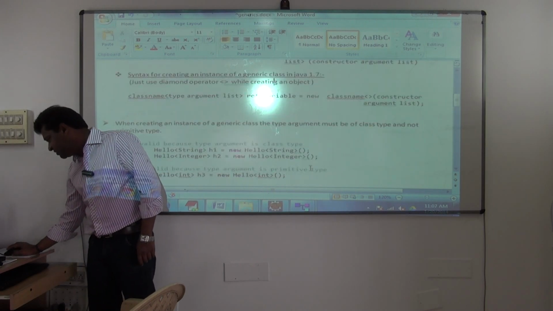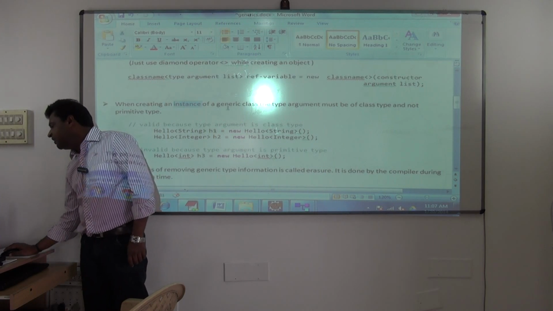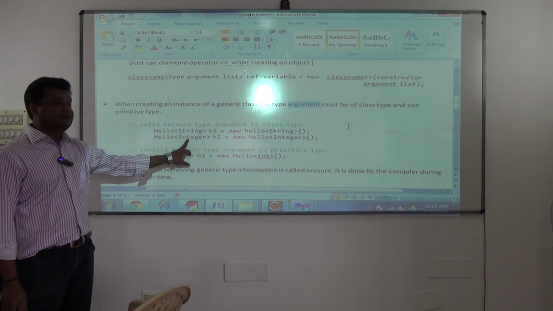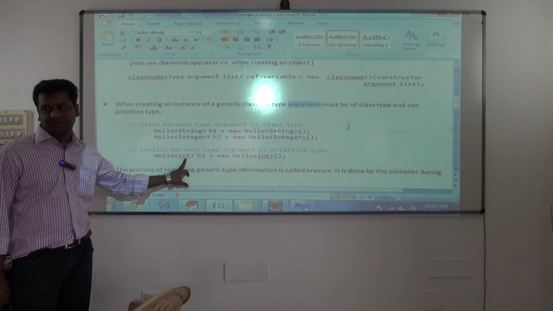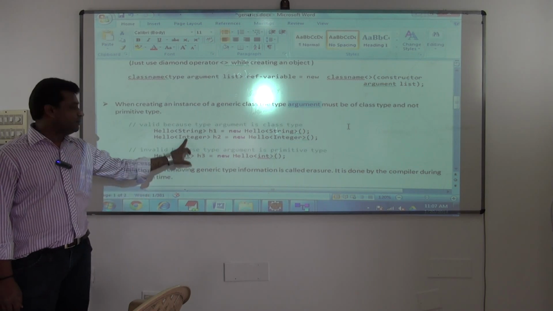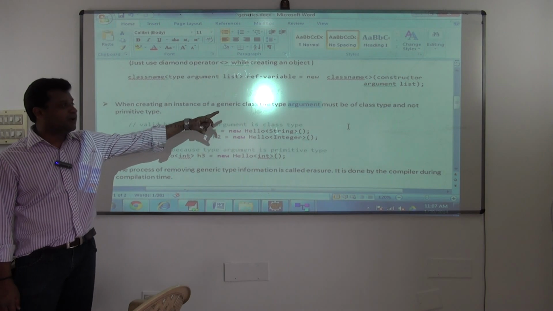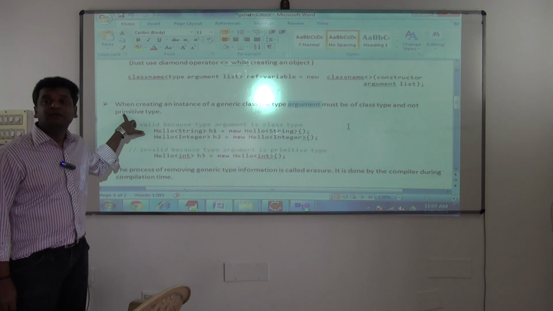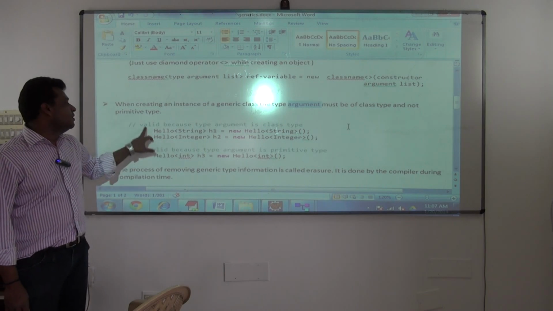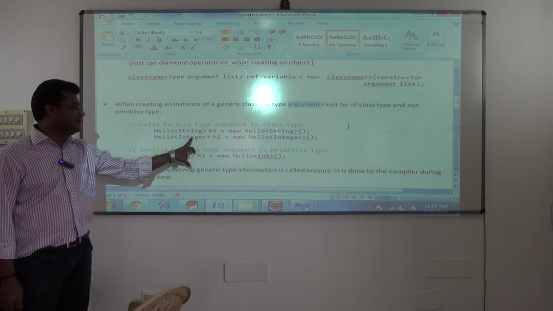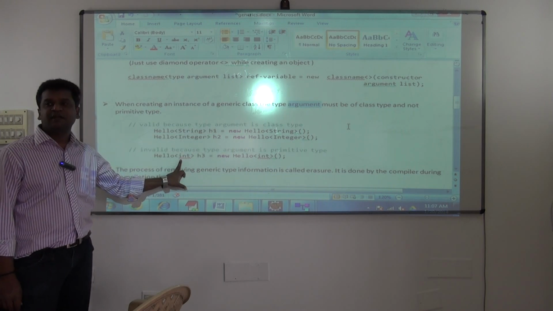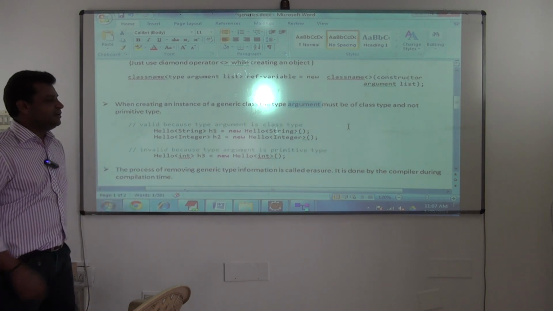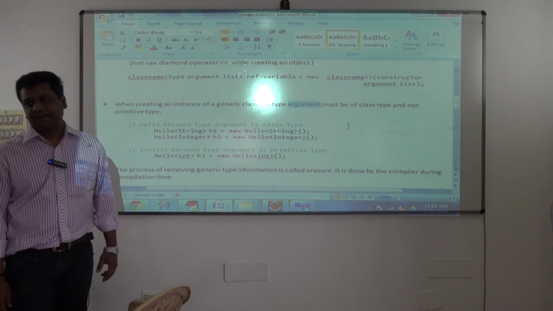Fine. Next. Yes, this is one more crucial thing you have to understand. When creating an instance of a generic class, the type argument must be of type what? Class type only, and you cannot use primitive types. Be careful with this. This is the type argument now, and it must be of class type and not primitive type. So H1, H2 are valid because the type argument is a class type, but H3 is invalid because I am using a primitive type. And lastly, the process of removing generic type information is called erasure. It is done by the compiler during compilation time.